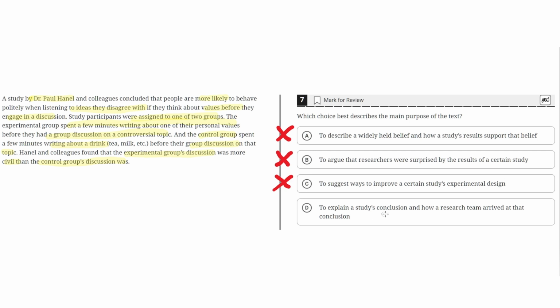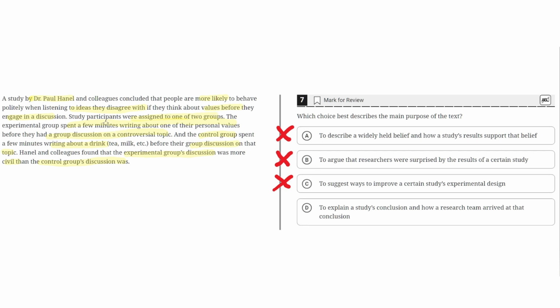D. To explain a study's conclusion and how a research team arrived at that conclusion. This is the right answer because the text begins with the study's conclusion, which is that people are more likely to behave politely when listening to ideas they disagree with if they think about values before they engage in discussion.